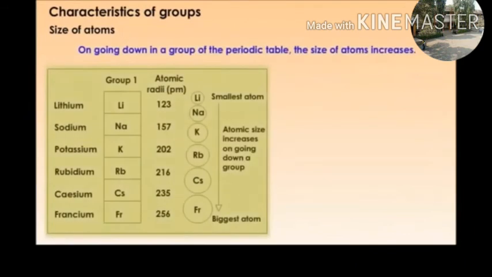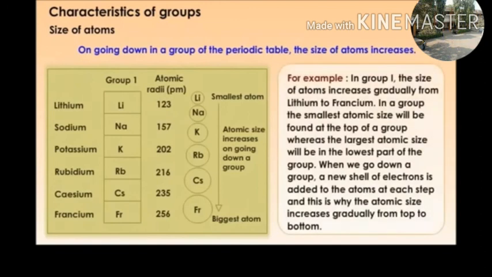Size of atoms. On going down a group in the periodic table, the size of the atom increases, as you see in the periodic table. For example, in group 1, the size of atoms increases gradually from lithium to francium. In a group, the smallest atomic size is found at the top, whereas the largest atomic size is at the bottom of the group.